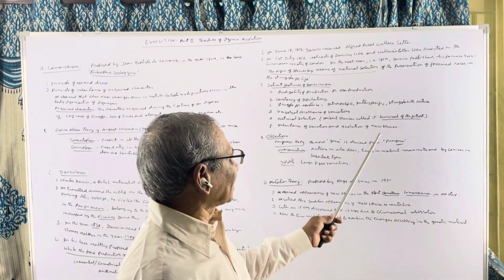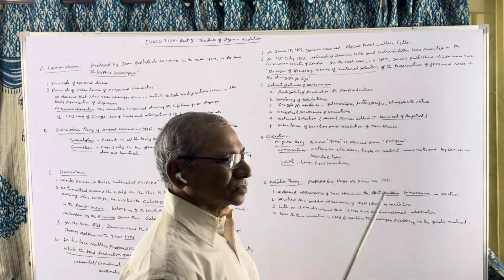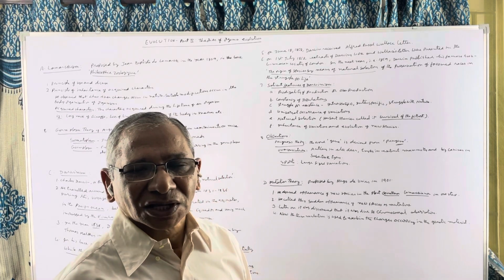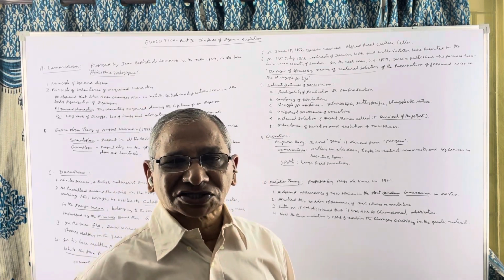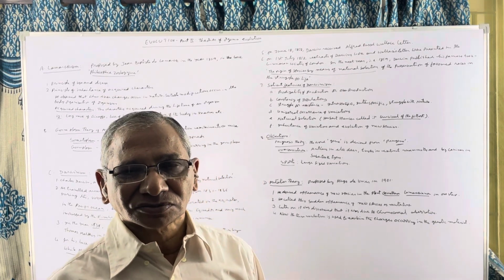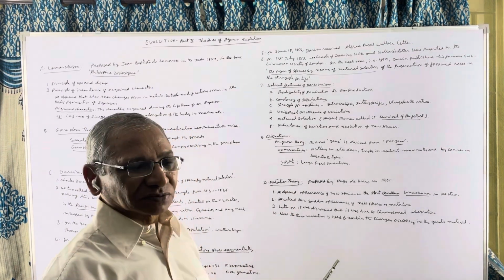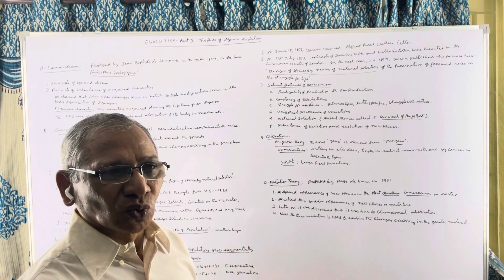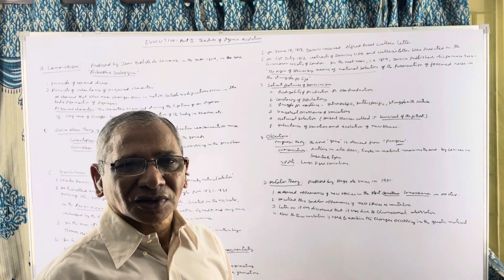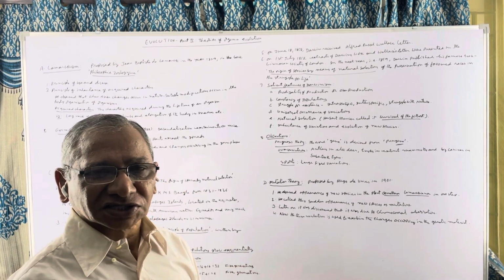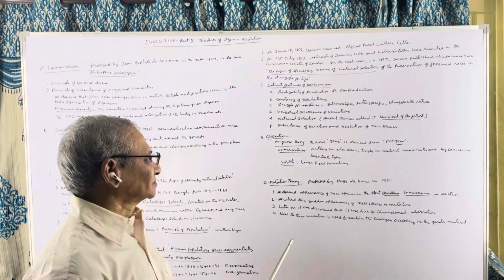But Herbert Spencer, another scientist, used the term survival of the fittest to explain natural selection. So according to him, only the fittest will survive. Unfit have no chance of survival on this earth.